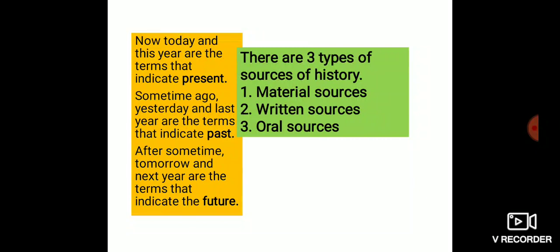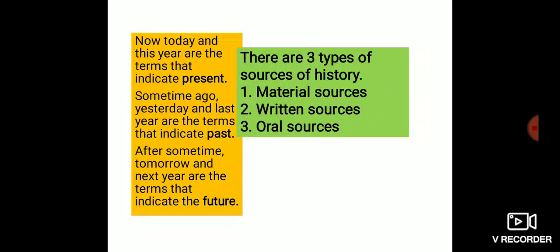The past includes many events that have already taken place. For example, if you are 10 years old today, it means the event of your birth happened 10 years ago in the past. All of you are 10 years old today in 5th standard.